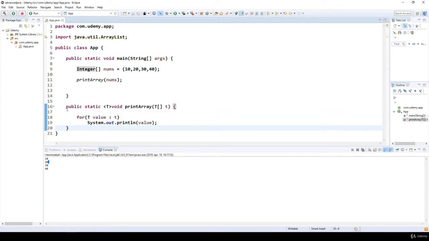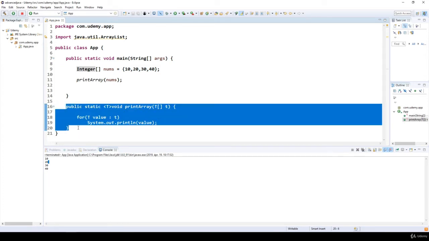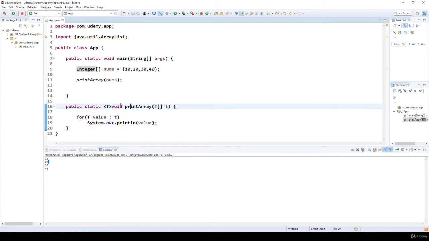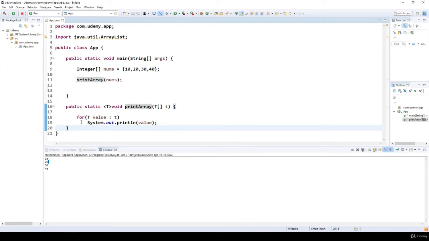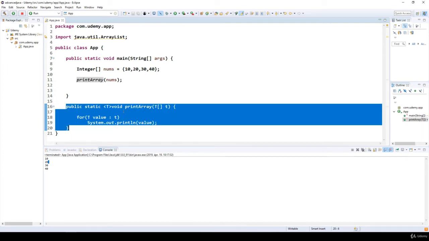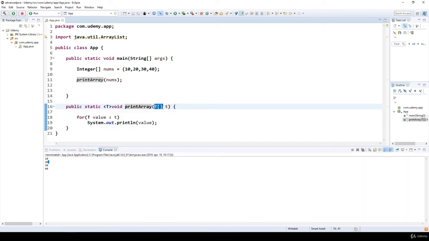So as you can see, we are able to avoid method overloading with the help of generics. We don't have to define the same method for characters, strings, doubles, floating point numbers. We just have a single generic method, and this generic method can handle characters, strings, custom objects, whatever type we want. So this is why using generics is extremely powerful.